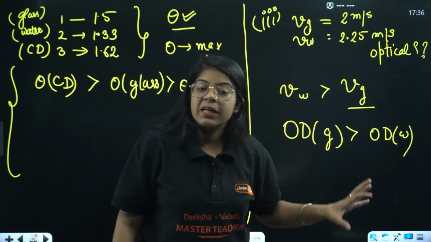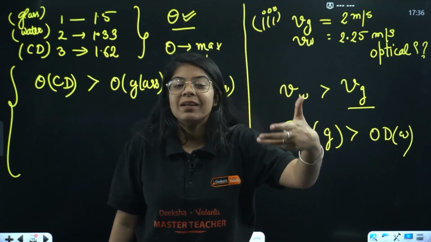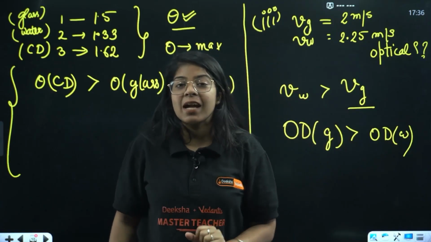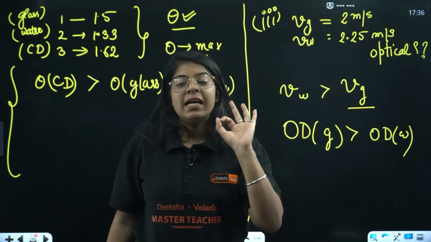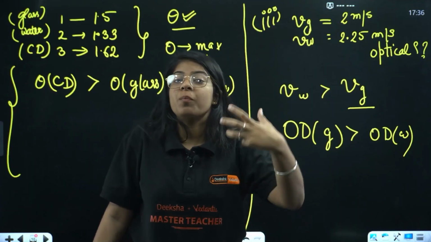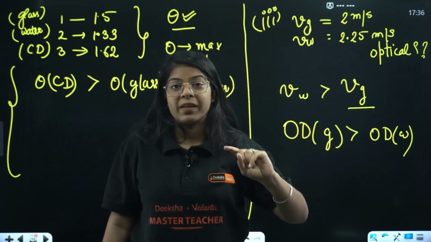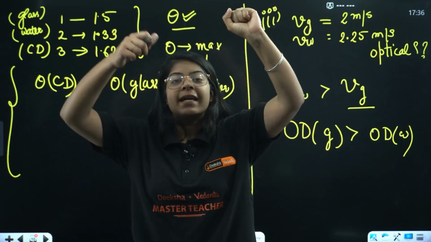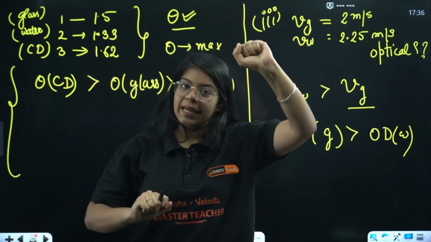Whosever optical density is more, light will travel with less speed in that medium. More the optical density, less the speed of light.